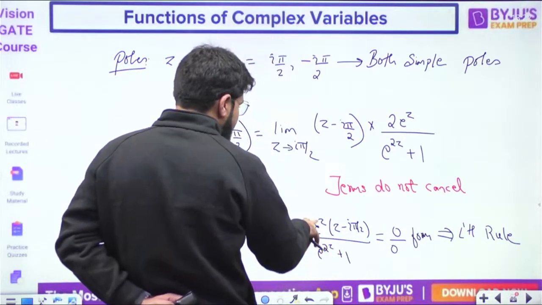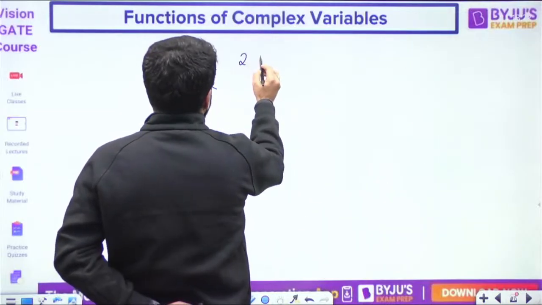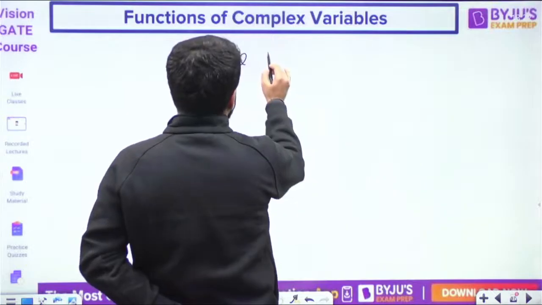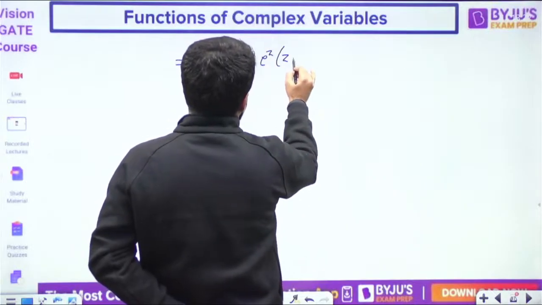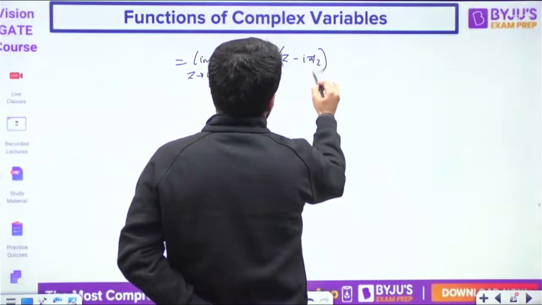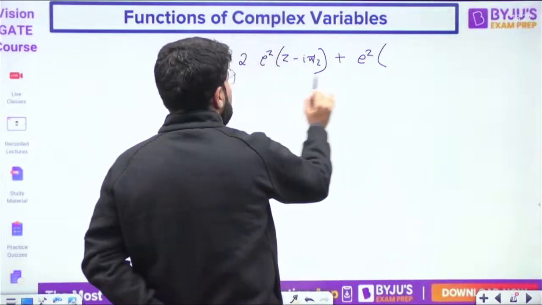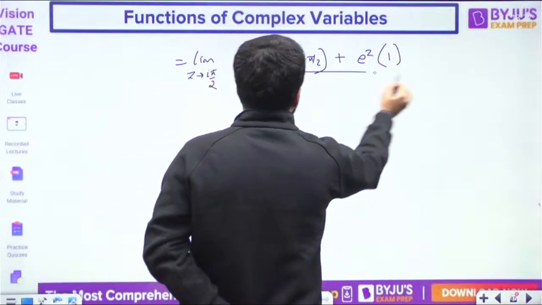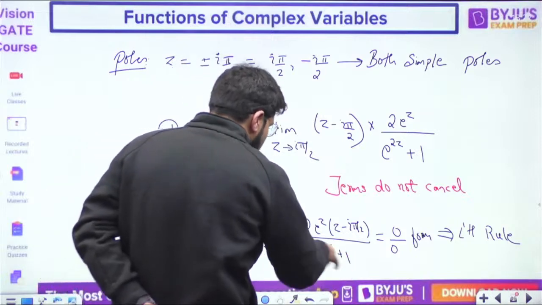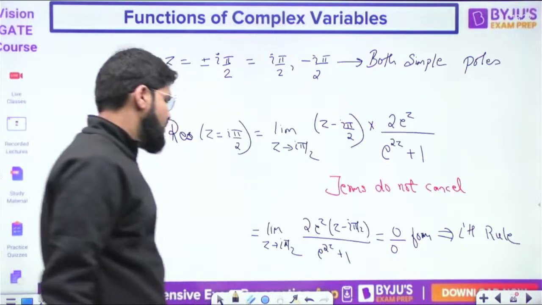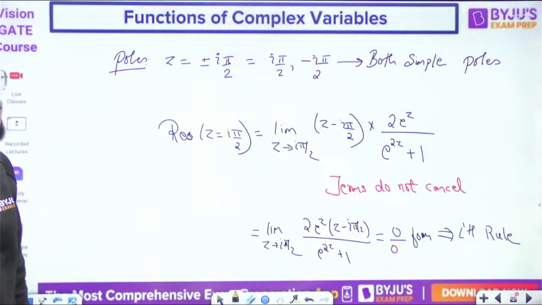Okay, so numerator को differentiate करेंगे. Okay, so 2, okay, देखो 2 तो constant है, numerator is product of two functions, तो सबसे पहले e power z का derivative e power z, then z minus i pi by 2, okay, plus e power z constant and differentiation of z minus i pi by 2 will be 1, divided by denominator का भी differentiate करेंगे तो e power 2z का derivative is 2 e power 2z, that's it, plus 1 का derivative 0, okay.